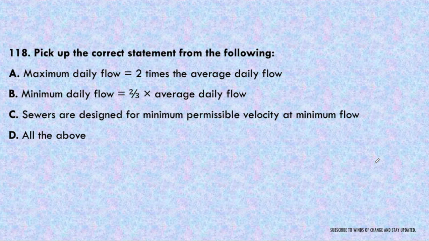Pick up the correct statement from the following. Maximum daily flow equal to 2 times of average daily flow. Minimum daily flow is 2/3 of the average daily flow. Or sewers are designed for minimum permissible velocity at minimum flow. So answer will be all of these. Maximum daily flow is 2 times of average daily flow for sewer. Minimum daily flow is 2/3 of average daily flow. And sewers are designed for both maximum as well as minimum permissible velocity. So this will be also correct for minimum permissible velocity at minimum flow, so that there will be a minimum self-cleansing velocity that can be provided.